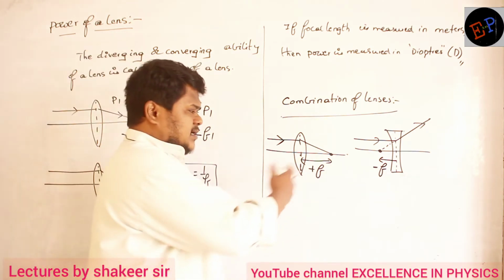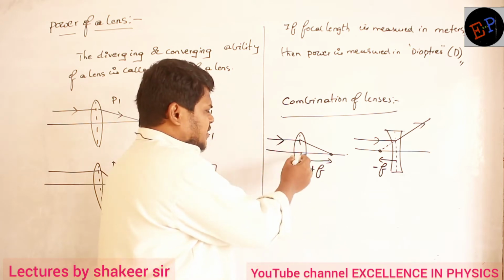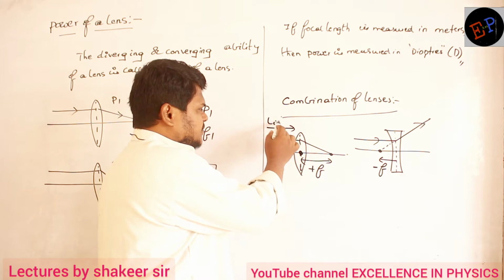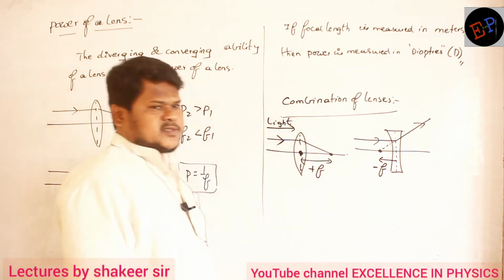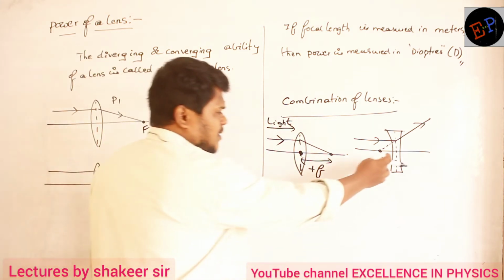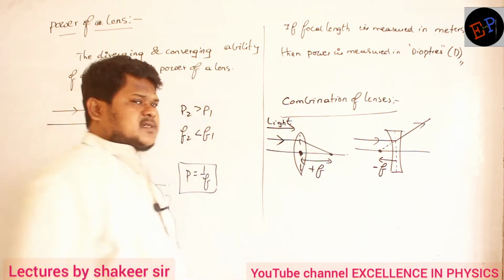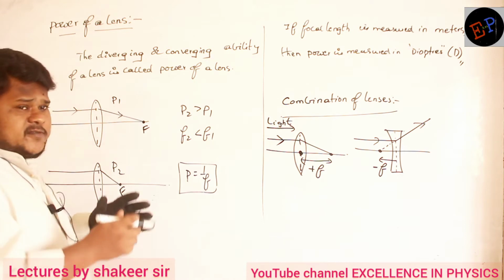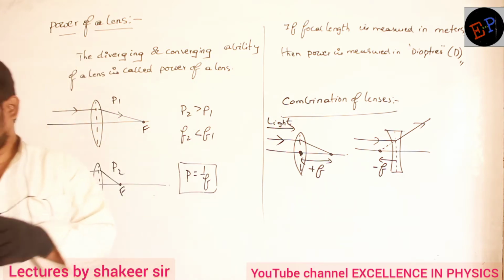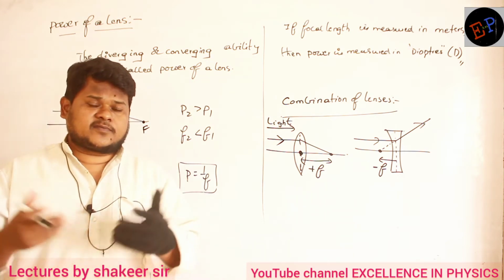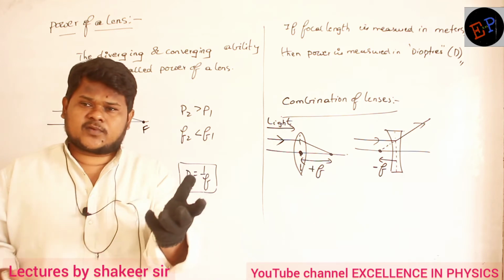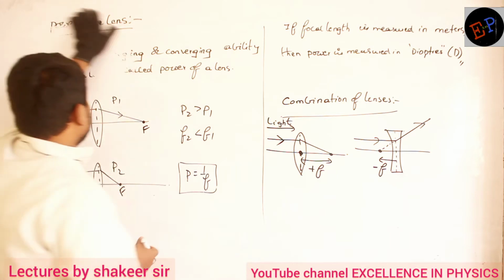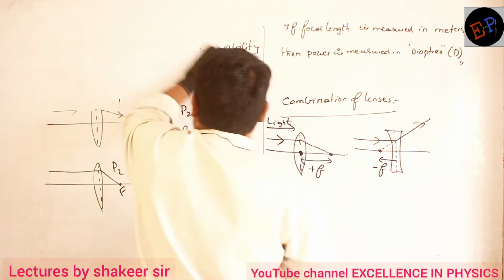Okay? Because sign conventions we have already studied, no? Every distance we have to measure from the optical center. If you are traveling in the direction of light, then such a distance should be positive. If you are traveling in the opposite direction to the direction of light, then such a distance should be negative. Okay. Now the question is, what happens if I combine two lenses? For example, if I take two convex lenses, or two concave lenses, or one convex and one concave lens. Are you able to understand? So what happens if I combine these lenses? Clear? Let us see.